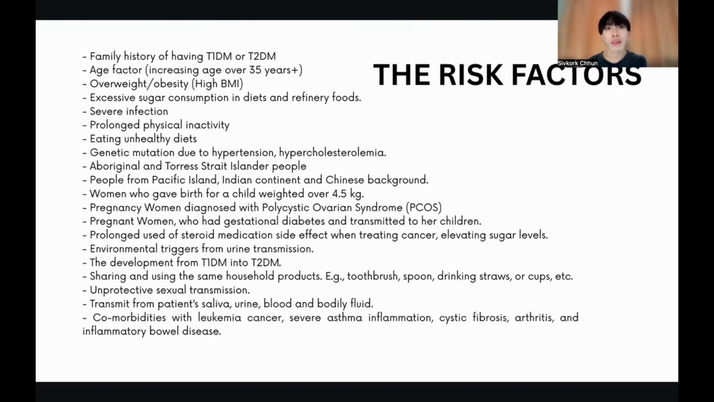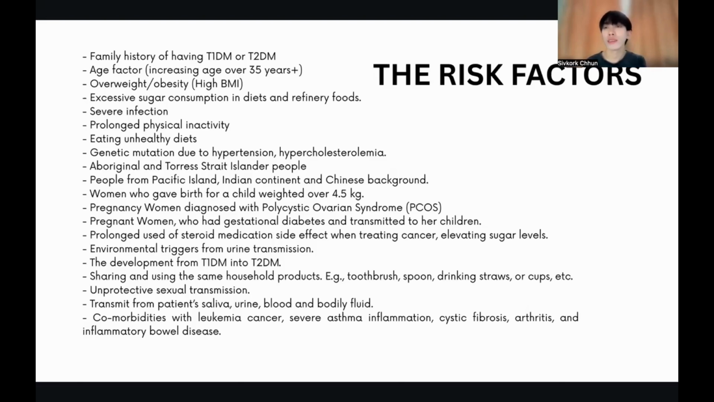So again, the risk factors are pretty much similar to type 1 diabetes. For those with a family history of type 1 diabetes or type 2 diabetes inside the house, they live together, so they may transmit the disease to each other. The age factor: type 2 diabetes more likely affects elderly people, increasing with age over 35 years and above. Those with a history of hypertension, being overweight or obese, or having a high body mass index are prone to develop type 2 diabetes mellitus.